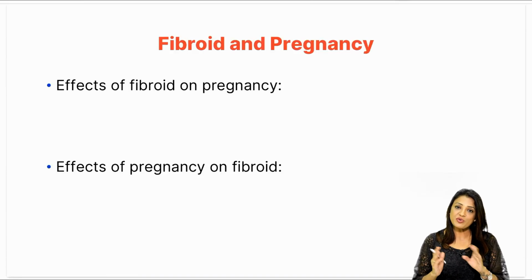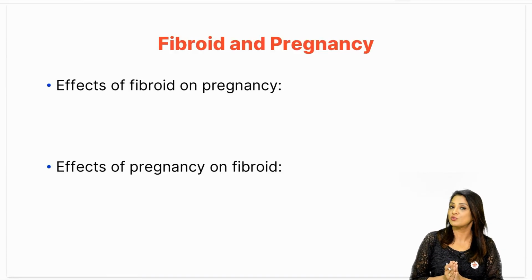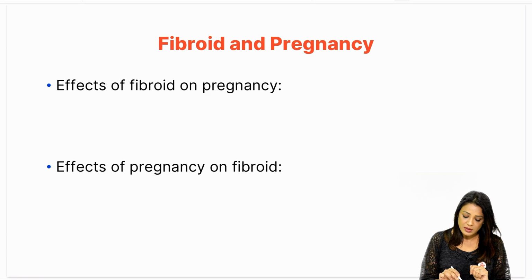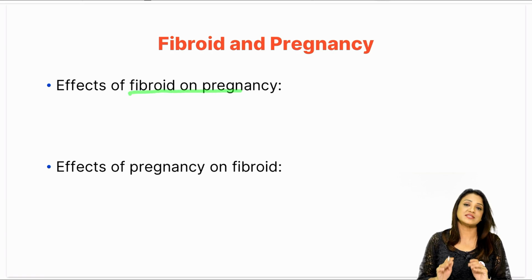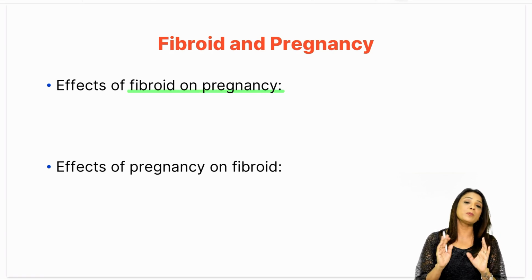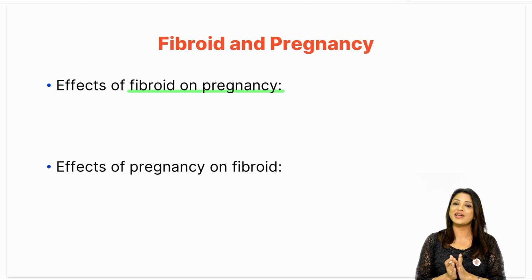What are the effects of fibroid on pregnancy and effects of pregnancy on fibroid? First, coming to effects of fibroid on pregnancy. Now, very easy. If you don't mug up, you just imagine there is a big tumor inside the uterus. First of all, it was not letting the patient get pregnant. She got pregnant. Now, what can happen?